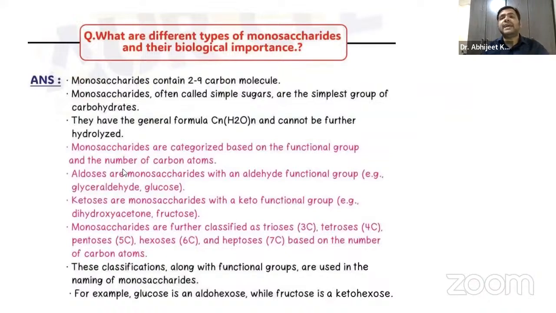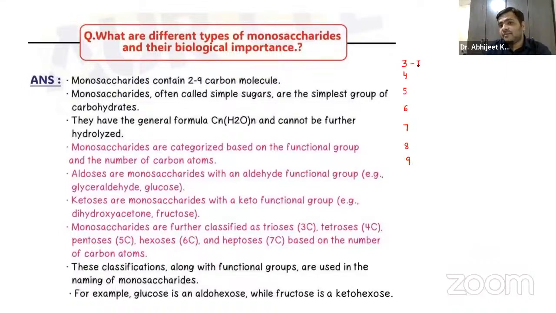Now, what are the different types of monosaccharides and their biological importance, guys? We have already discussed the different types of monosaccharides. Based on the number of carbon atoms, we can have 3, 4, 5, 6, 7, 8, and even 9.